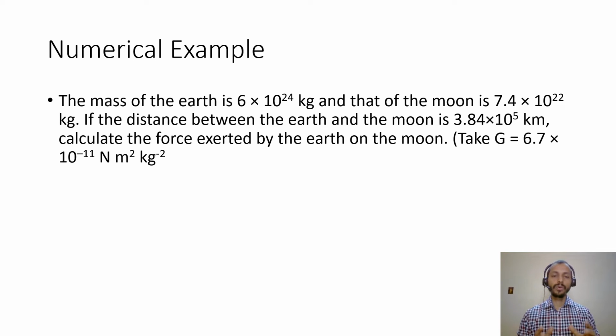We want to know how much force the earth is exerting on the moon. As I discussed before, the moon is held in its orbit because of the gravitational force. So how much is this gravitational force that is holding the moon in the orbit of the earth? It's a very simple example.